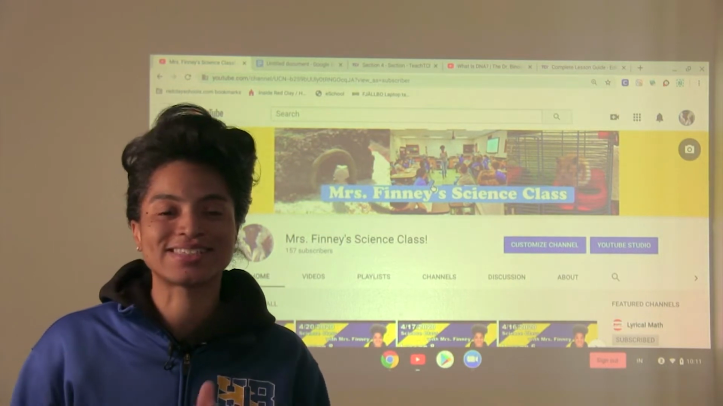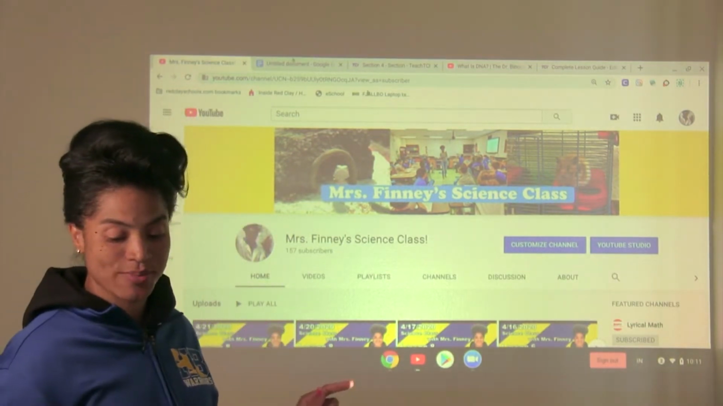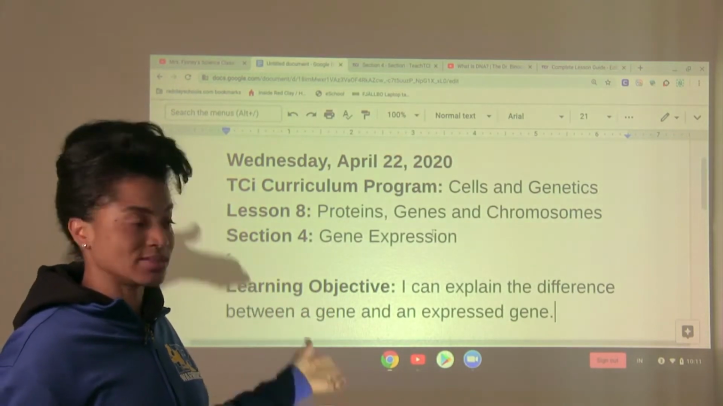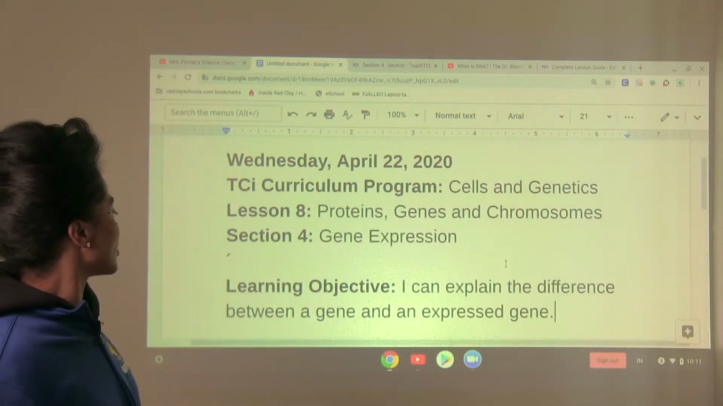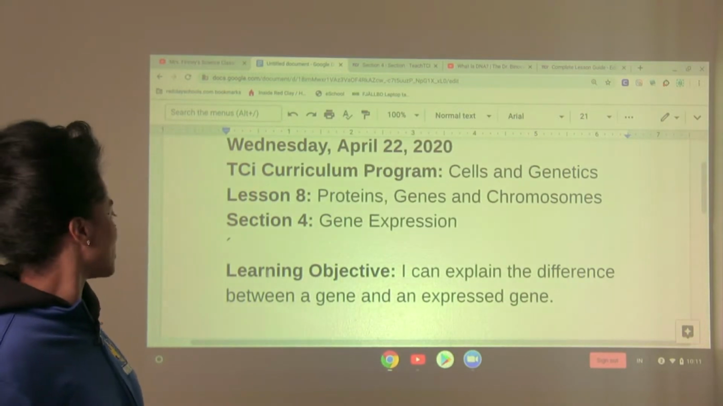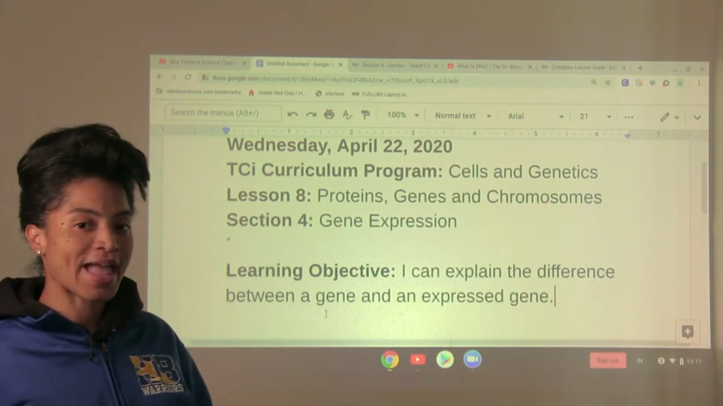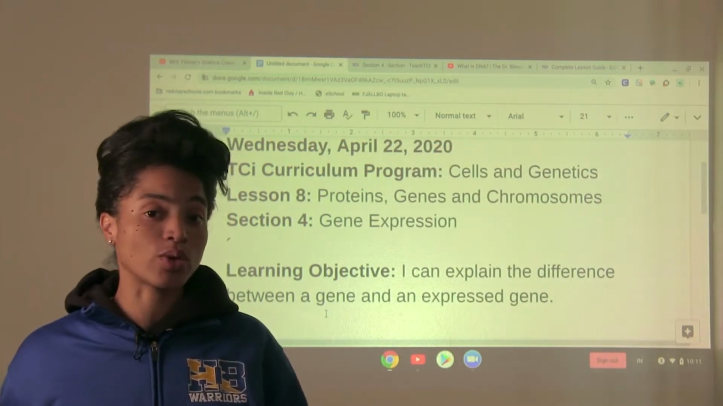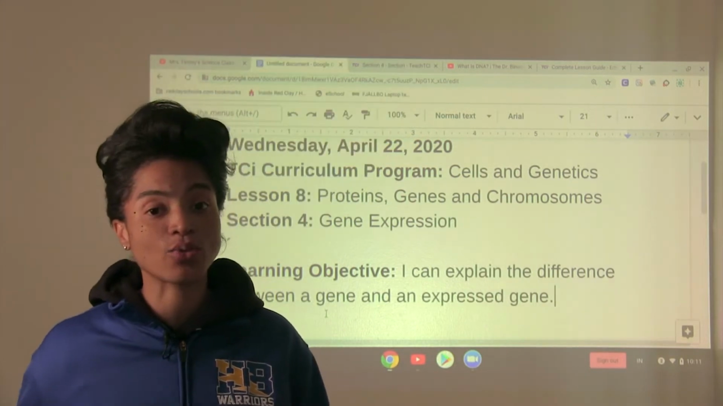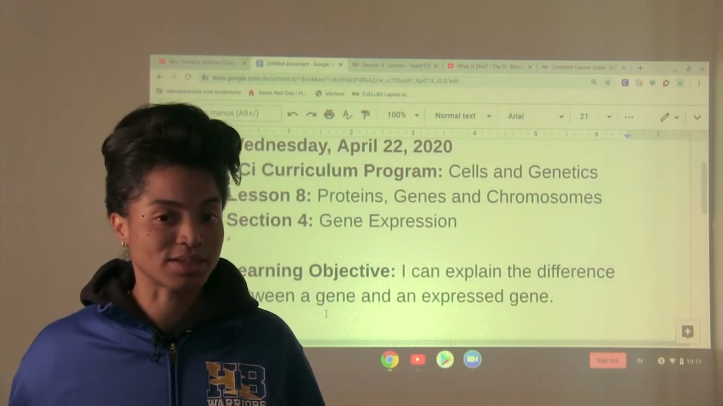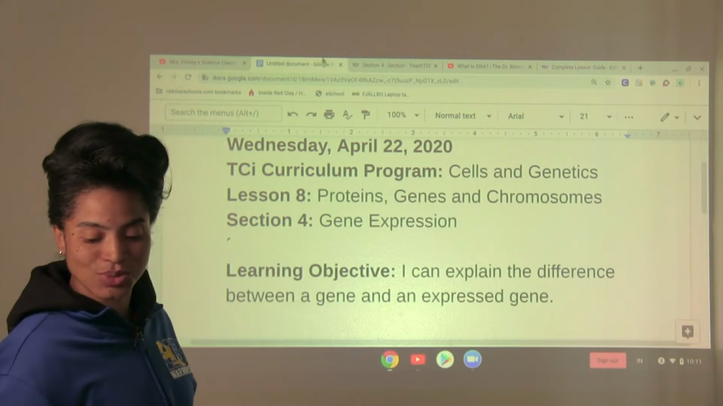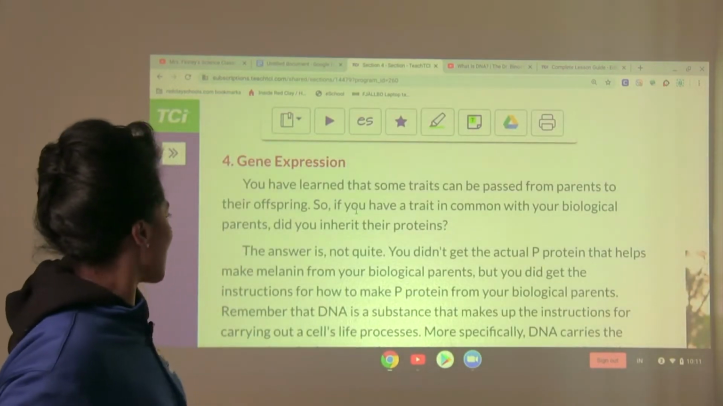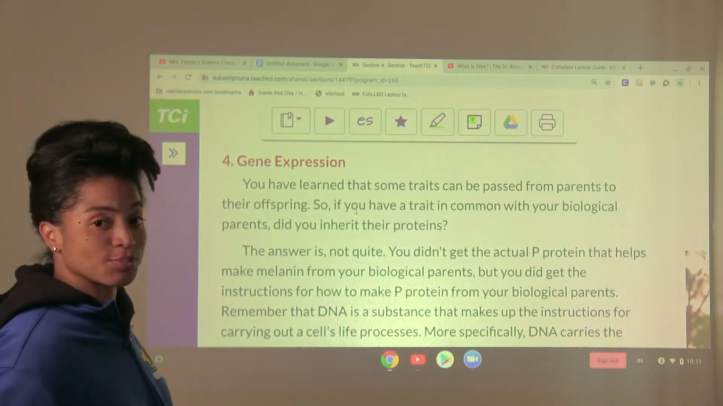Today, we are on section 4. Let's take a look at section 4. What is section 4 all about? Gene expression. So our learning objective: I can explain the difference between a gene and an expressed gene. We want to get a better understanding of what in the world a gene is, and then we can also learn about an expressed gene. Let's take a look into our reading selection, which is in your TCI program under lesson 8, section 4. It's called gene expression.